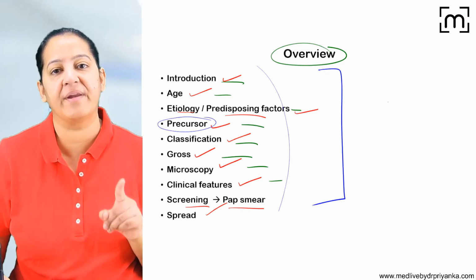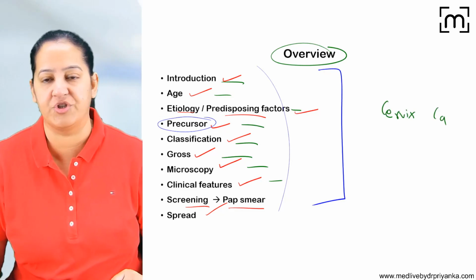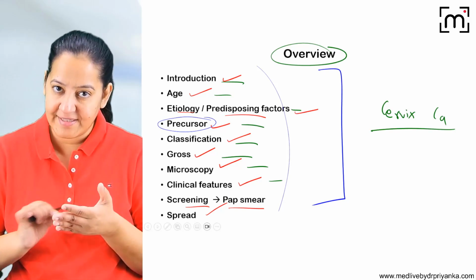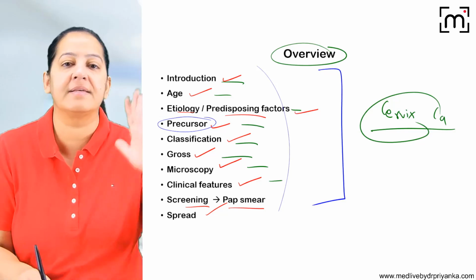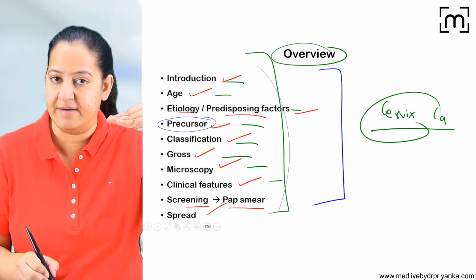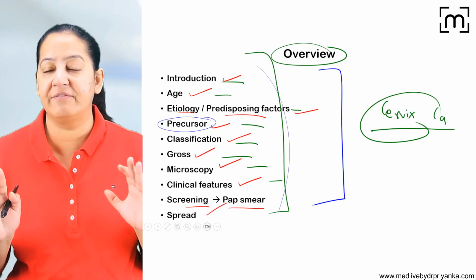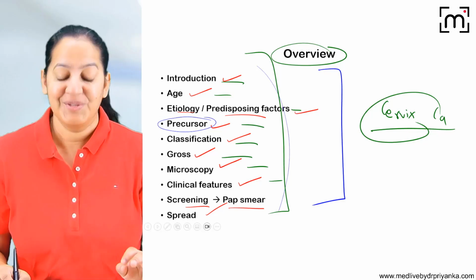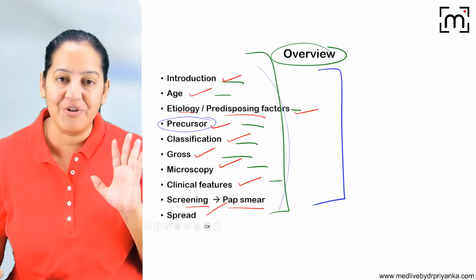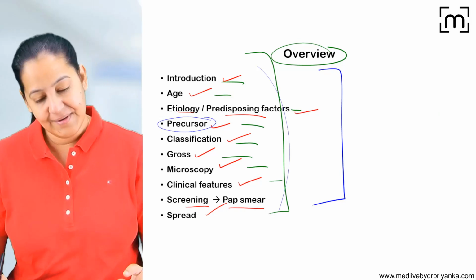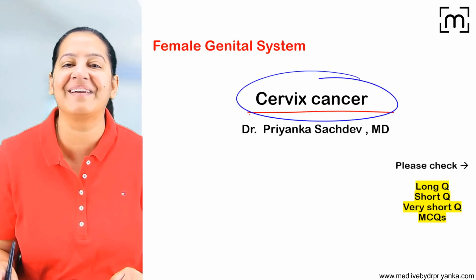So in your exam, if you get a long question on cervix cancer, before you start writing in your copy, you should frame in your mind that you are going to write your answer under these headings. One by one, under the headings, you have to write your answer very neatly, very cleanly, and with well-labeled diagrams and flowcharts. This instruction is not only for this answer, it is a generalized instruction for university exam writing. Okay, so let's start the topic, cervix cancer.